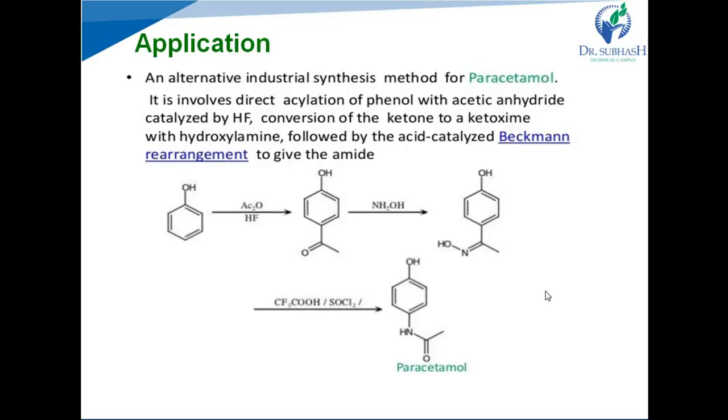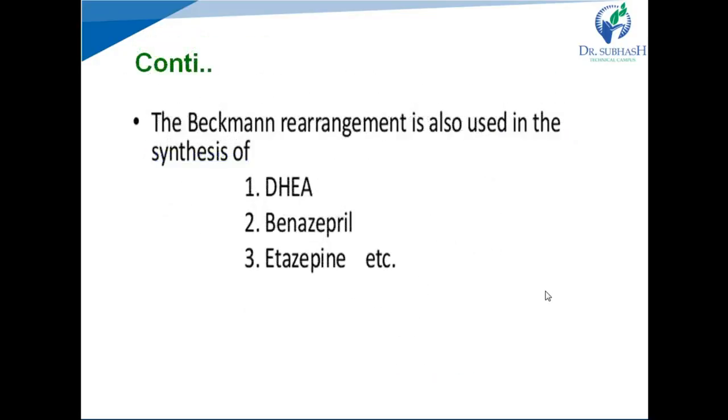Now this ketone reacts with hydroxylamine, NH2OH, and forms the corresponding oxime. Now this oxime can be converted into amide by using Beckmann rearrangement. This oxime undergoes Beckmann rearrangement with the help of trifluoroacetic acid and thionyl chloride and forms the corresponding amide, that is paracetamol. Right.